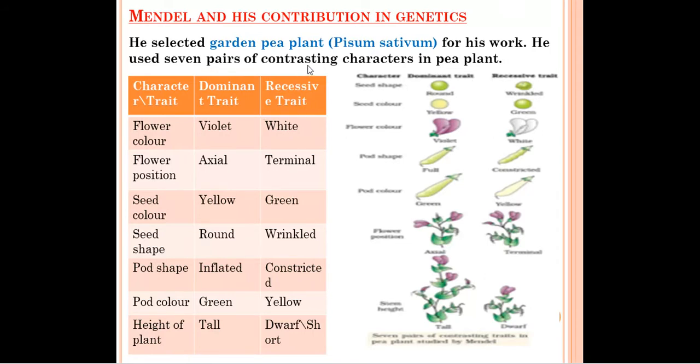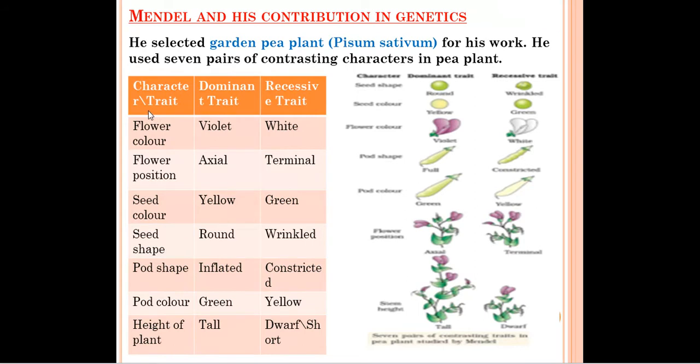Contrasting means, for example, height. The plant can be of tall height and also dwarf height. Suppose the color of the flower: the flower can be purple and also white. For example, the shape of the seed can be round or wrinkled. So these are the contrasting characters. For example, the eye color of human beings can be black and it can be brown. So in pea plant, 7 pairs of contrasting characters were present. That's why he selected the garden pea plant for his experiment.